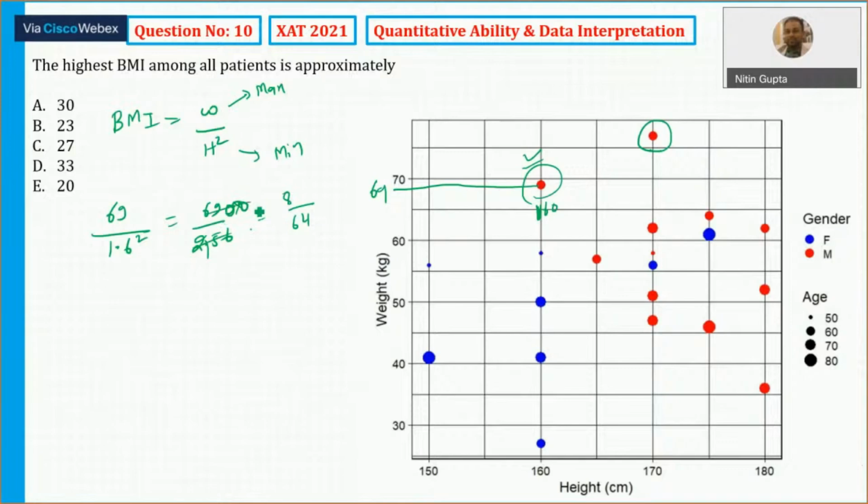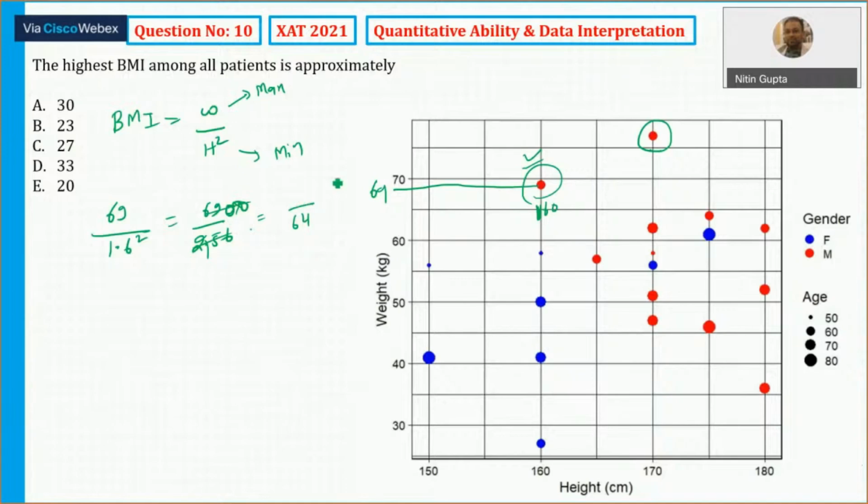So 6900 upon 256, and I'm just reading the chat anyway.